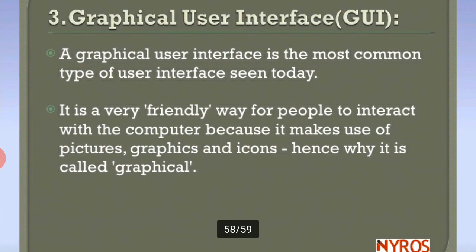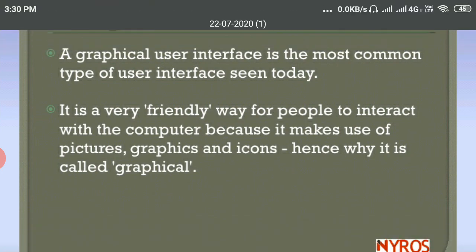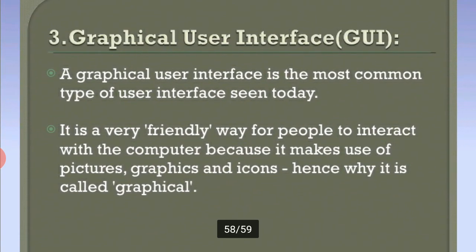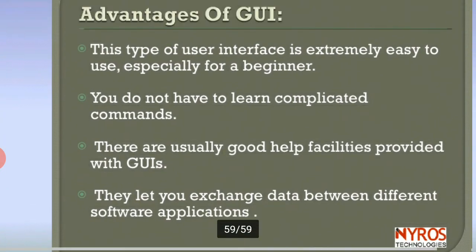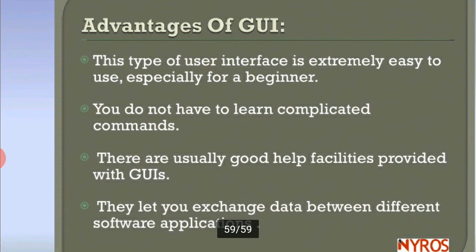Graphical user interface. A graphical interface is the most common type of user interface on screens today. Small, tiny graphical designs make up the graphical user interface, GUI. It is a very friendly way for people to interact with the computer because it makes use of pictures and graphics icons, hence they are called graphical. The most advantages are time sharing and helpful facilities provided in the GUI.